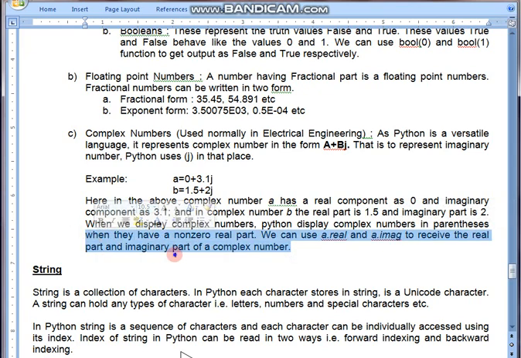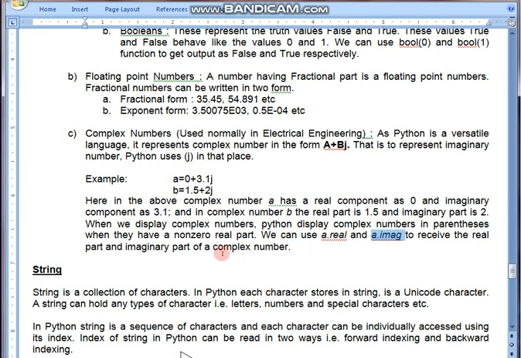If we wish to print only the real part or only the imaginary part, there is a provision, and we can see that.